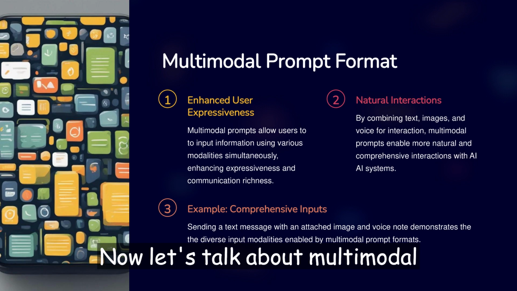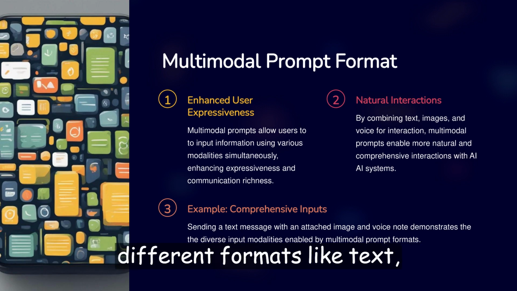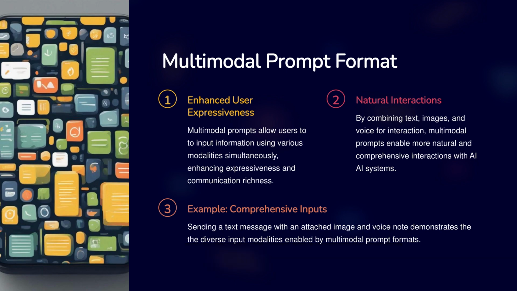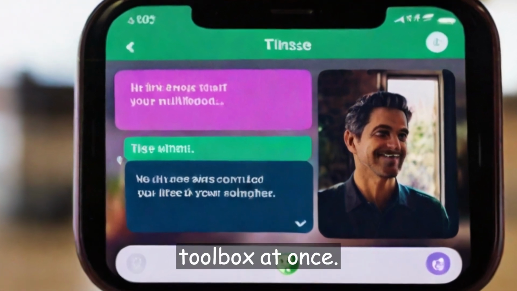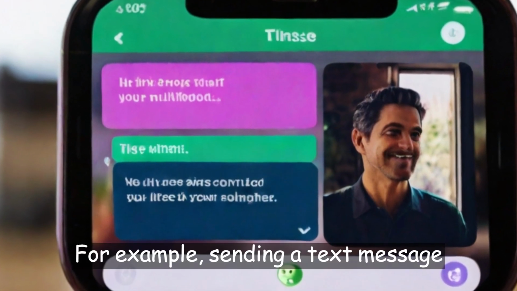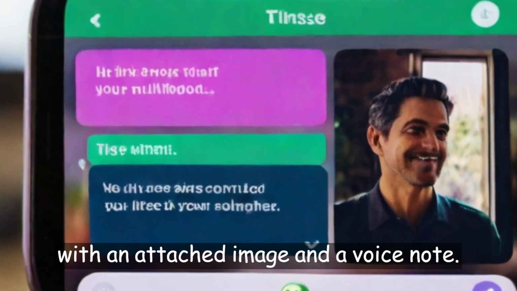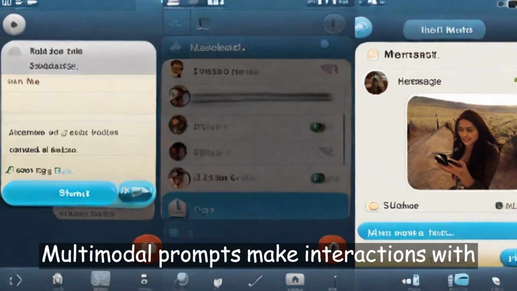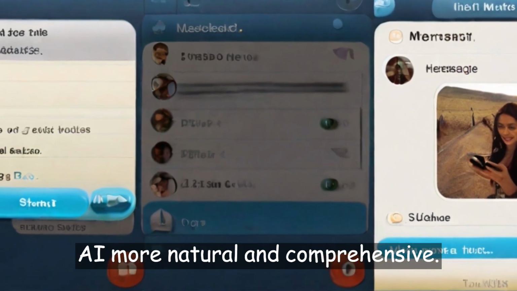Now, let's talk about multimodal prompts. These combine different formats like text, images, and voice. It's like using all your tools in the toolbox at once. For example, sending a text message with an attached image and a voice note. Multimodal prompts make interactions with AI more natural and comprehensive.